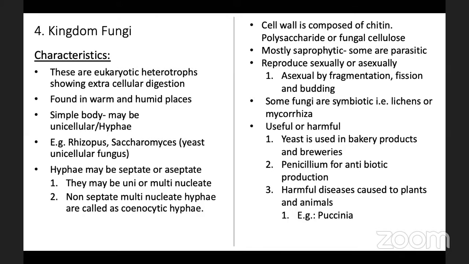Yeast is a unicellular fungus. The hyphae may be septate or aseptate. Many of the hyphae are uninucleated or multinucleated. When hyphae contain many nuclei and are without septa, they are called coenocytic hyphae.